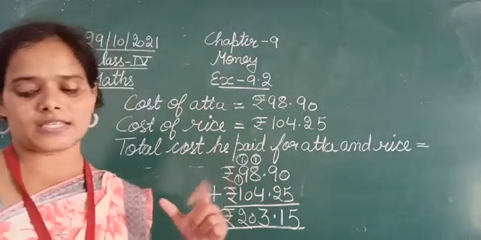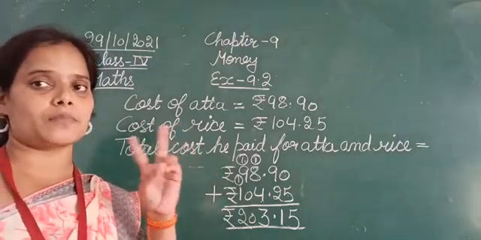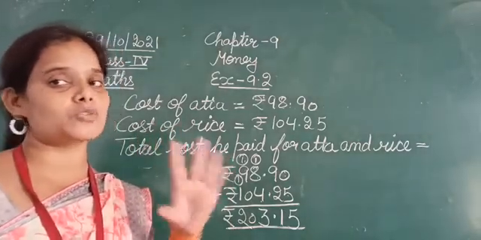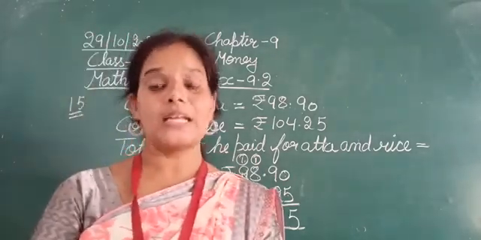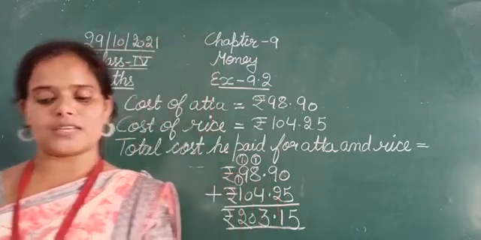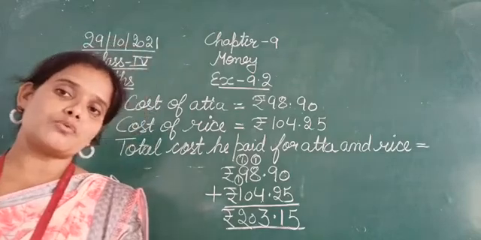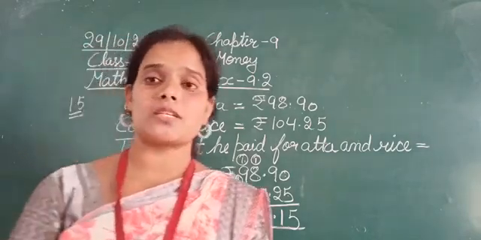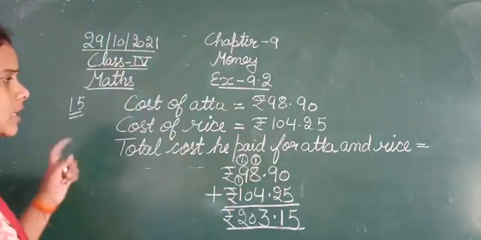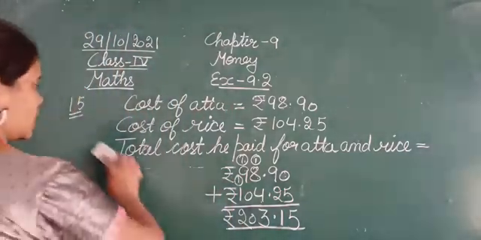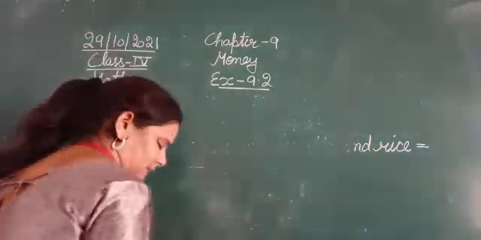Then he has purchased 2 items from the same money. उन्हीं तीन चीज़ों को बेचने से पैसा आया था, उसी से उसने ये 2 चीज़ें खरीदी, that is rice and atta. Now we need to estimate the amount that is left with him and find the actual amount also. So we need to find the actual amount and the estimated amount of both. Clear? So let's find out. Now we are going to find out the amount that is left with him.